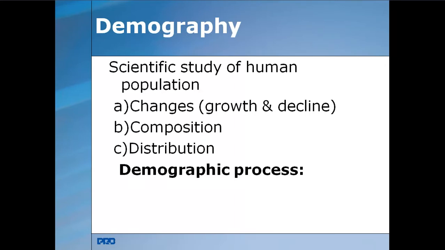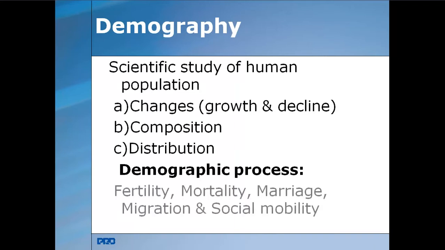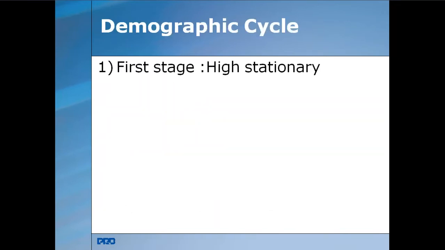If you see the demographic process, we can have the cycle, that is fertility, mortality, marriage, migration, and social mobility. These are the important topics regarding the demographic process. Here, if you see the demographic cycle, there are five stages.